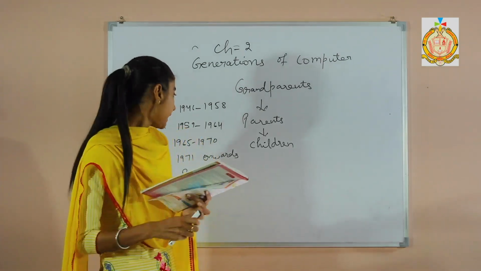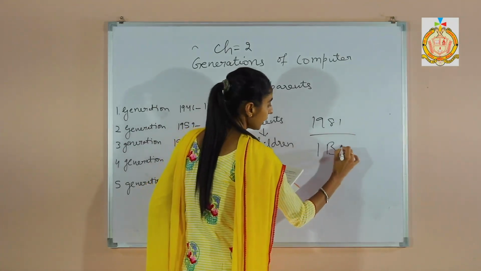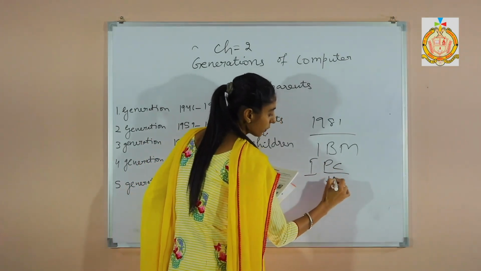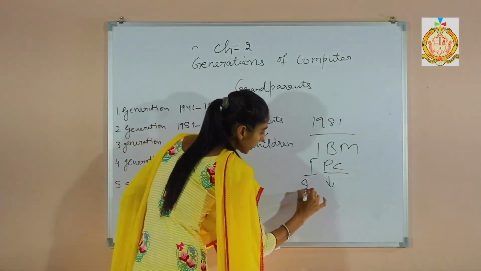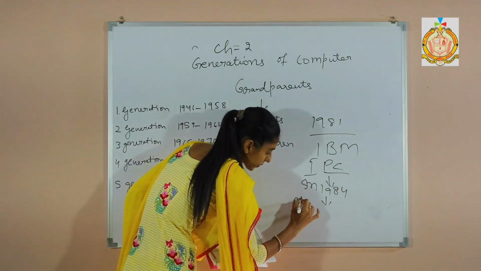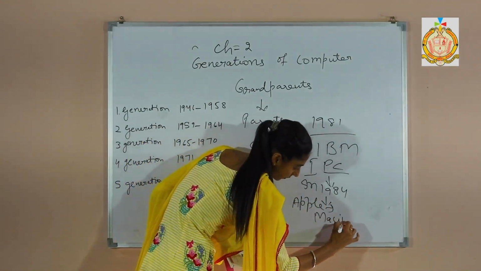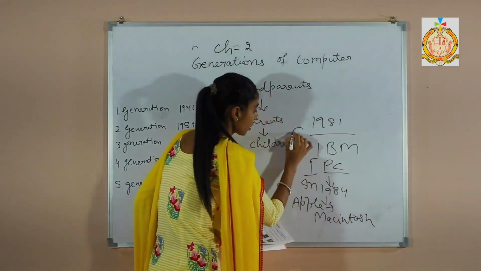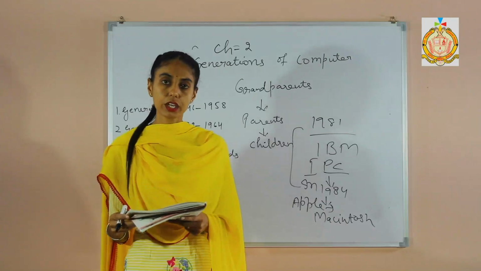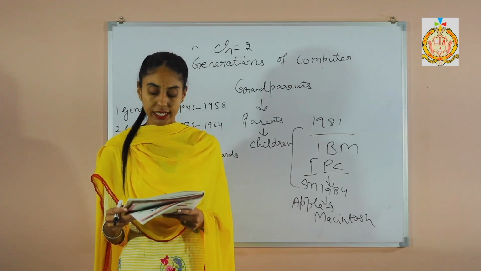So in 1981, IBM introduced the first PC, that is the personal computer, and in 1984 Apple introduced Macintosh. This is the fourth generation computers. Features of fourth generation computers: they use microprocessor, they use high level language, they are accurate and reliable.